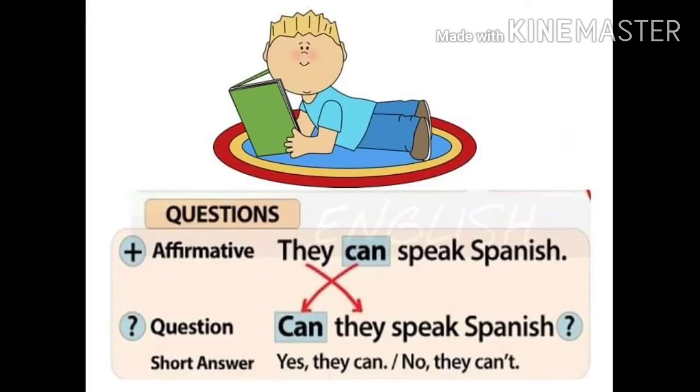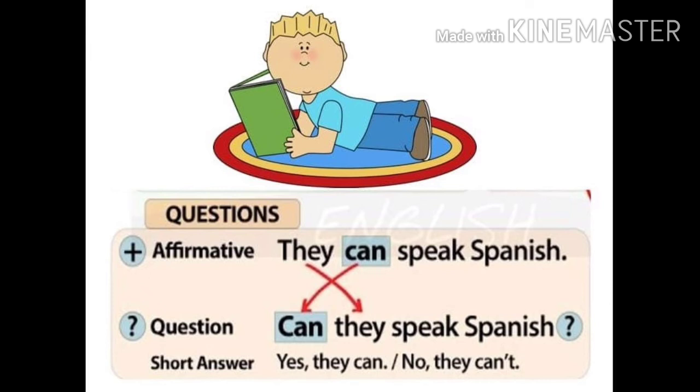Now let's learn how to frame interrogative sentences with can. Children, remember the positive sentences. We can sing. You can sing. Look at the example given here. They can speak Spanish. Now, just by changing the position of the modal auxiliary can and the subject in the sentence, you can frame a question. Can comes in the first position and they goes next to can.